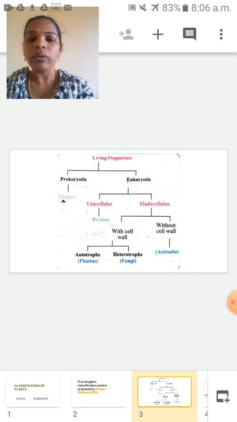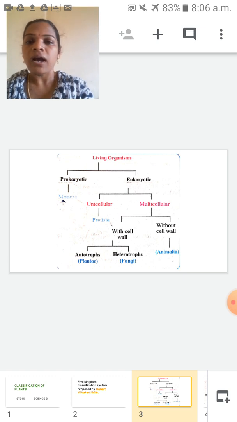So what is eukaryotic? A eukaryotic cell has a well developed nucleus, and the nucleus is bounded by a nuclear membrane. So in eukaryotic a well developed nucleus is there, but in prokaryotic there is no well developed nucleus.